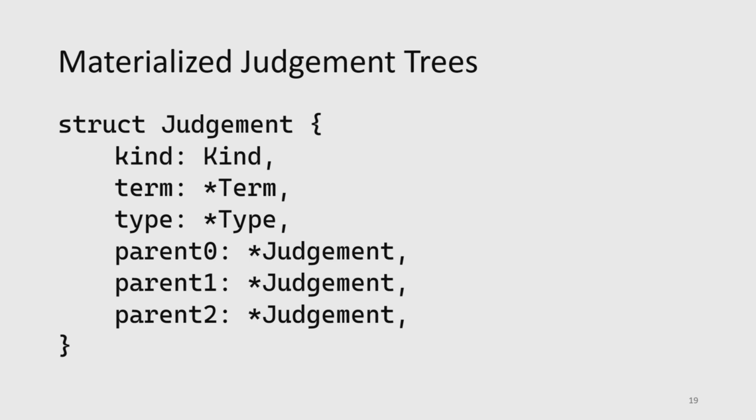To be more concrete again, I could write this out as a struct where we have, say, some kind of judgment. We also have a pointer to the term that we're typing, the type of the term that we're asserting. And then we also have these pointers to these judgments. And note, I write this pointer syntax here, but really these are just indices into the corresponding inputs, the arrays that hold these inputs.